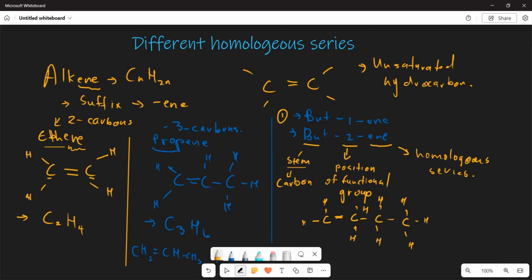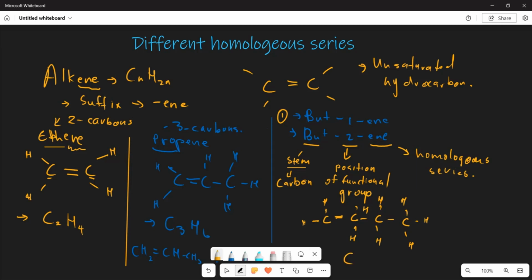And what else can we take out from here? Let's say now we are looking at the second one. And before we do that, let's just write down the general formula. Now, what is going to be the general formula?